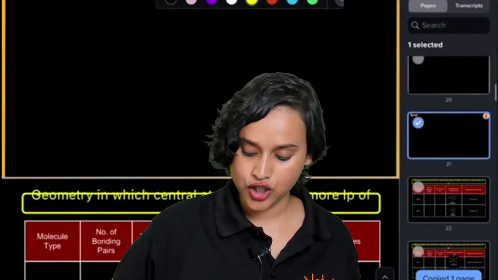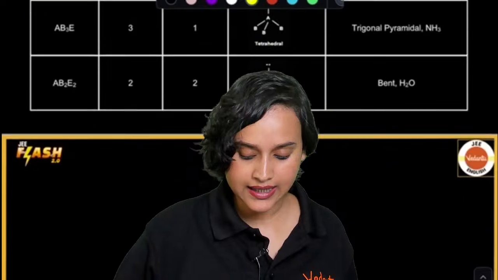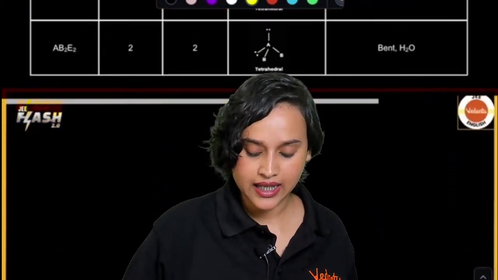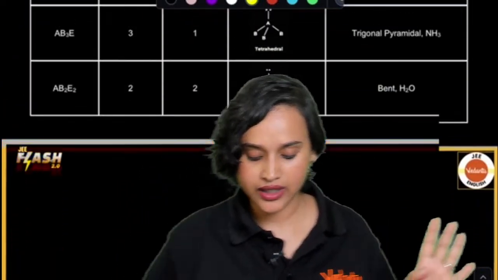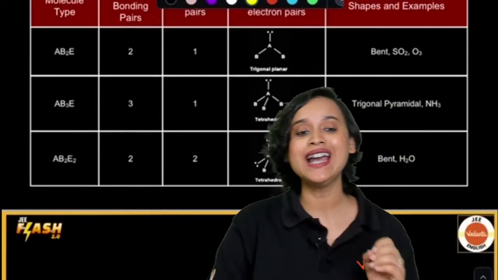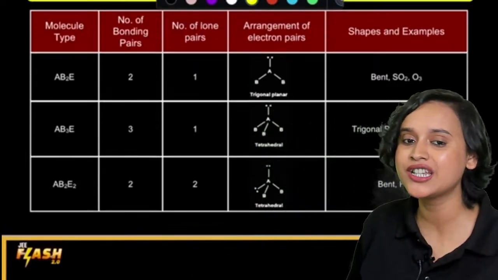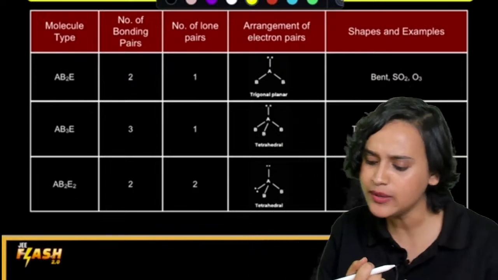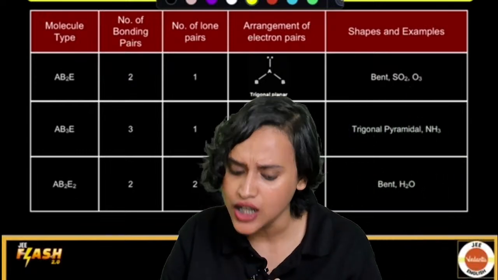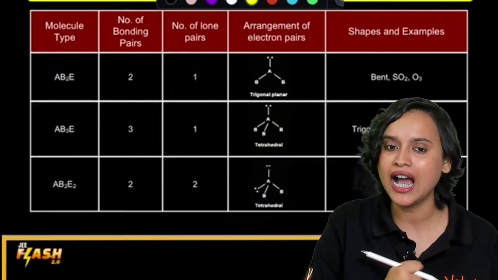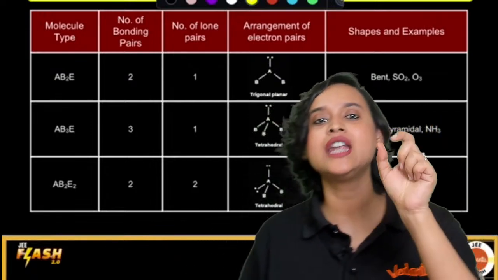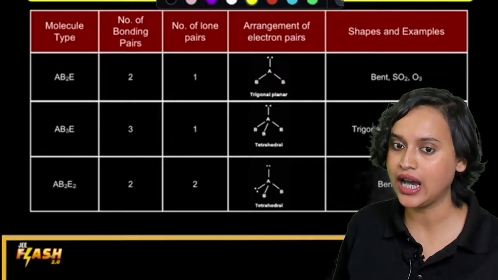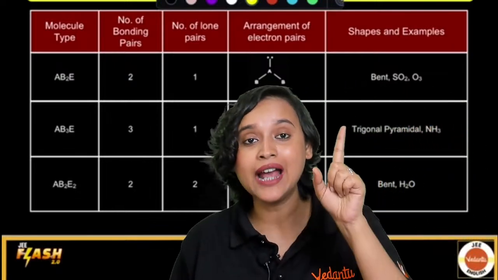Yes. Chalo. Let us start, guys. Here in this case, have a look. So we have, let's say, a molecule which is of the type AB2E. What do we mean by AB2E? That means that we have 2 bond pair and 1 lone pair.